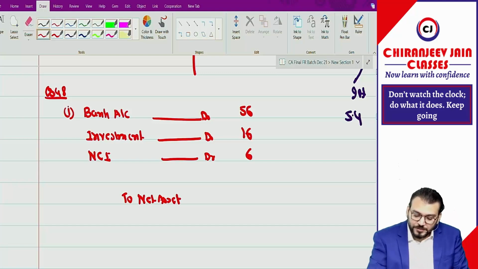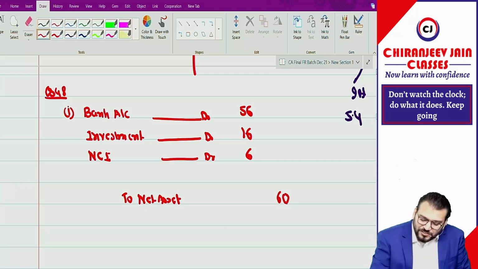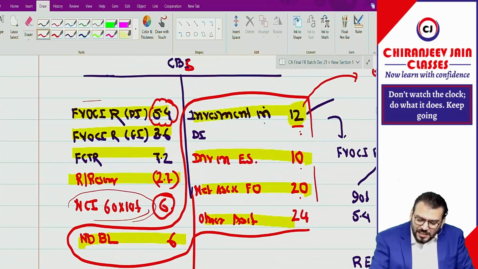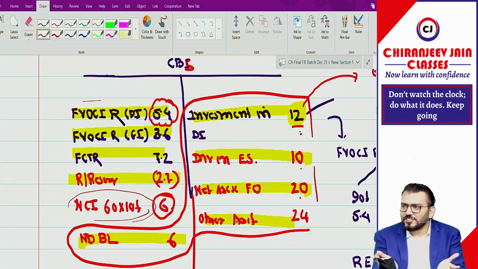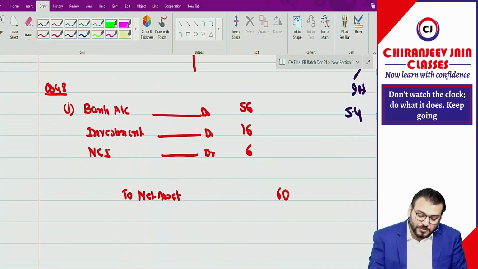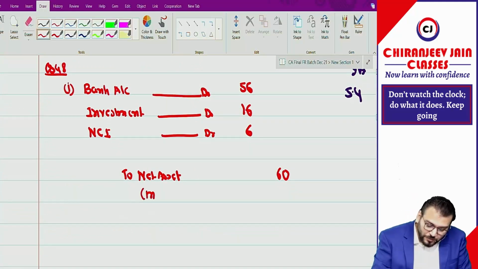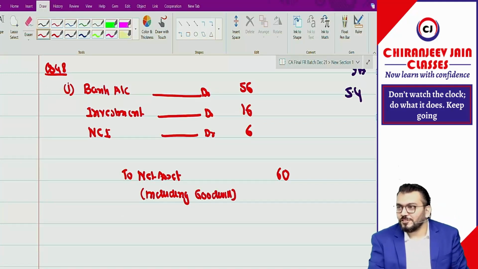60. So when you have said 60, we will not take this as a separate 12, 10, 20; that is not required. We have taken 60, correct? When I am saying net asset, it will always include goodwill. And if the question is silent, we assume full goodwill only. We don't have any option because they have not given separate information about goodwill. Correct? Got it? Yes, sir.